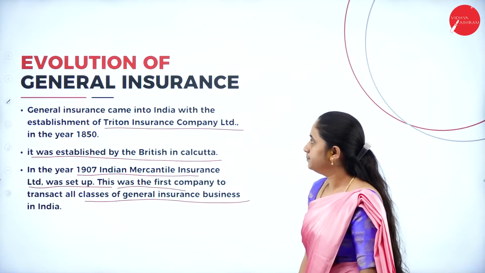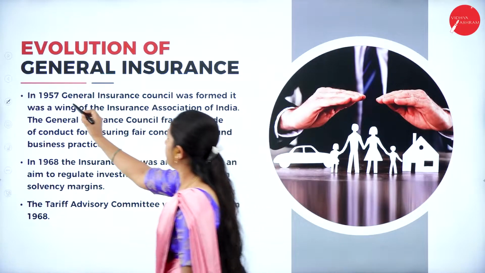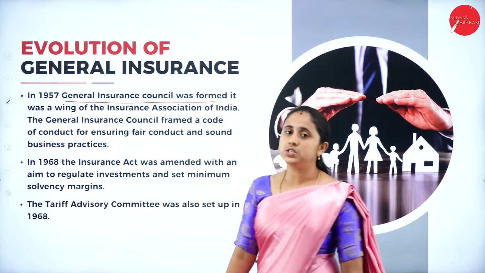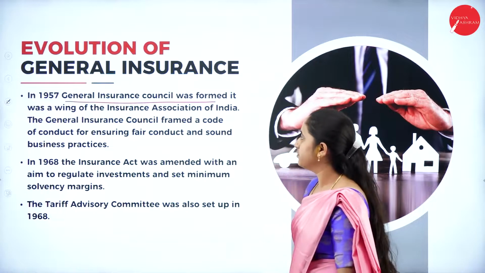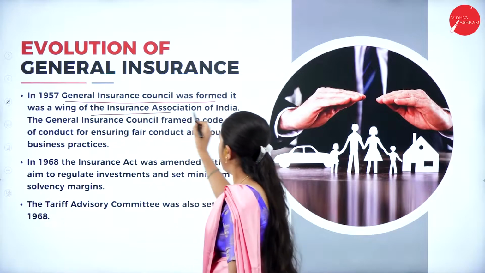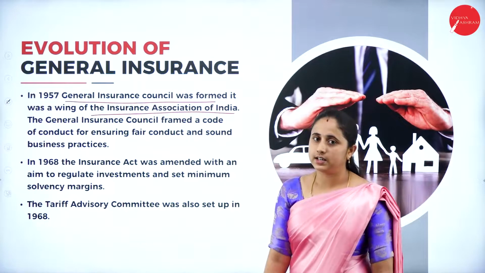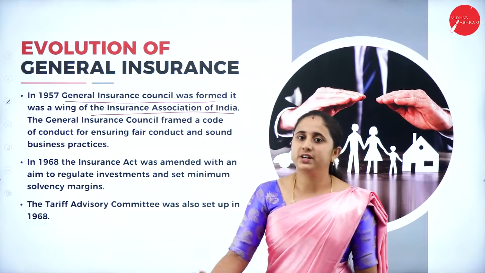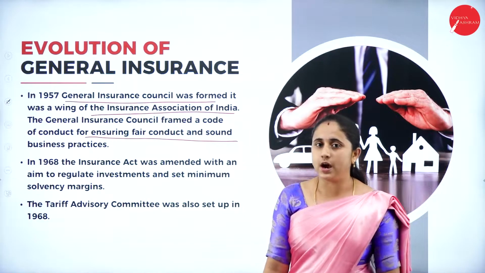After this, in the year 1957, the General Insurance Council was formed. It was a wing of the Insurance Association of India. The General Insurance Council formed a code of conduct in order to ensure fair conduct and sound business.